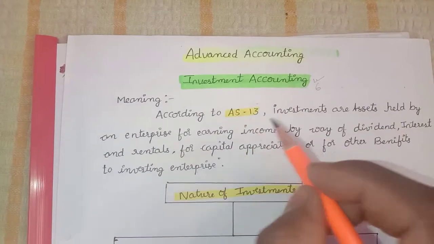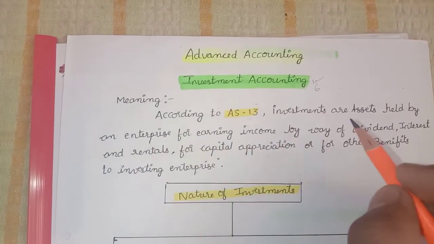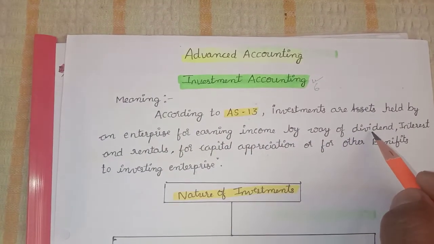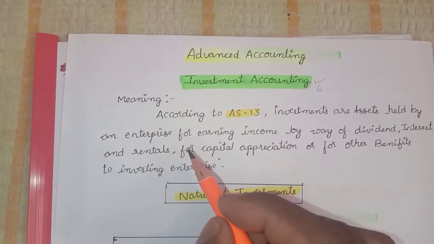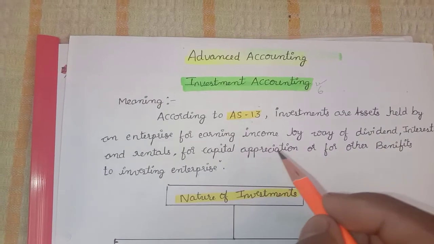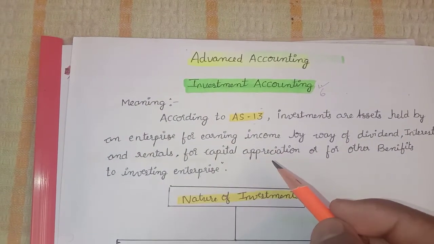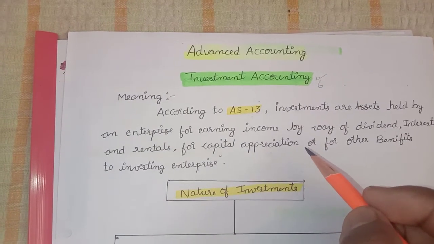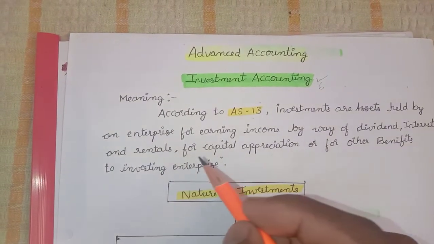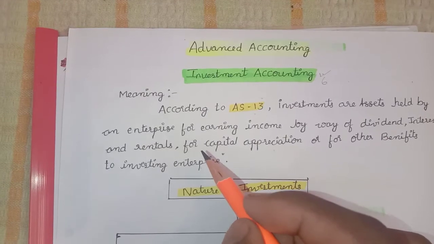That income comes in the form of dividend, interest and rentals, or for capital appreciation, or for other benefits to the investing enterprise.